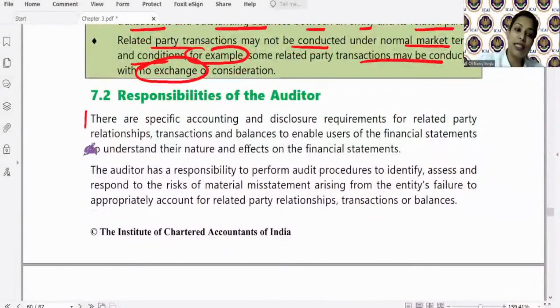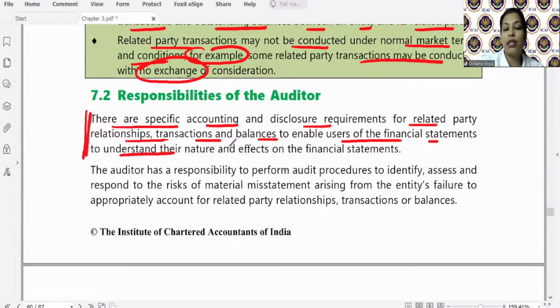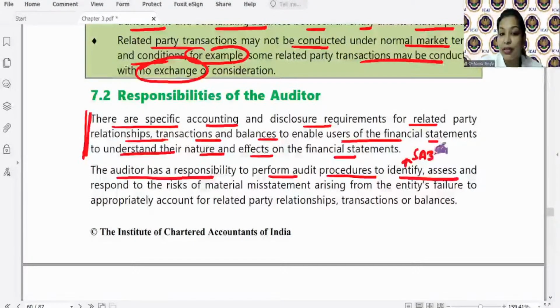So this paragraph says that first of all, it is the responsibility of the management. There are specific accounting and disclosure requirements for related party relationships, transactions and balances, to enable the users of financial statements to understand their nature and effects on the financial statements. The auditor has the responsibility to perform audit procedures to identify risks. Where do we identify risks? In SA 315. And where do we respond? In SA 330.